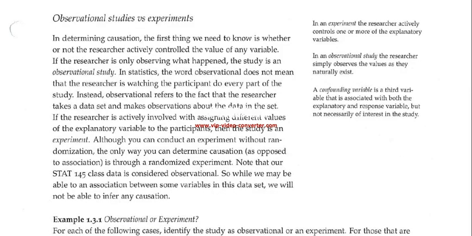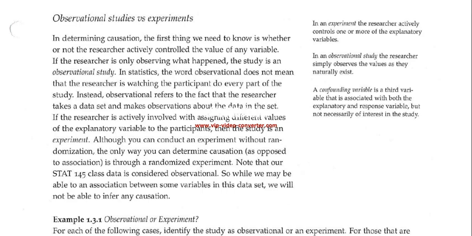So observational studies are those where the researcher observes the values as they exist. They're passive. They're not really interfering or doing anything. Any survey is considered just an observational study. The data I collect from the class is an observational study. In contrast to that, we have experiments. In experiments, the researcher is actively controlling things, at least one or more of the variables, assigning people to groups, that sort of thing.